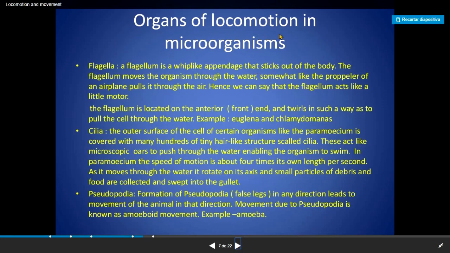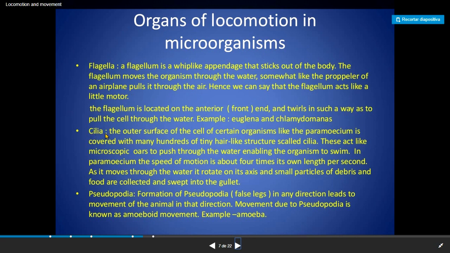Well, the organs of locomotion in microorganisms. It's important to know that microorganisms move. For example, the euglenas and the bacteria have different ways to move. Some bacteria have flagella or cilia. What are they? Well, a flagellum is like a whip-like cable. It's like an appendage that moves and sticks out of the body, helping the organism to move through water.